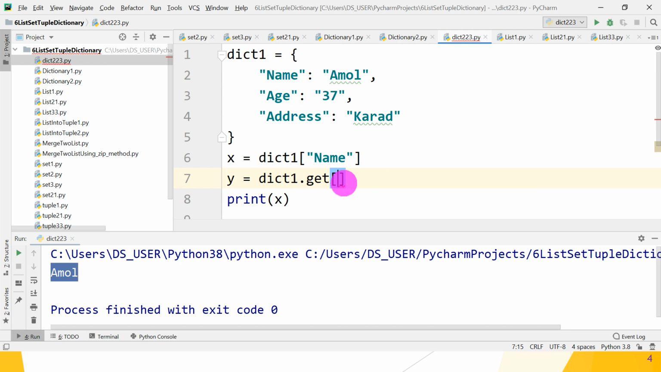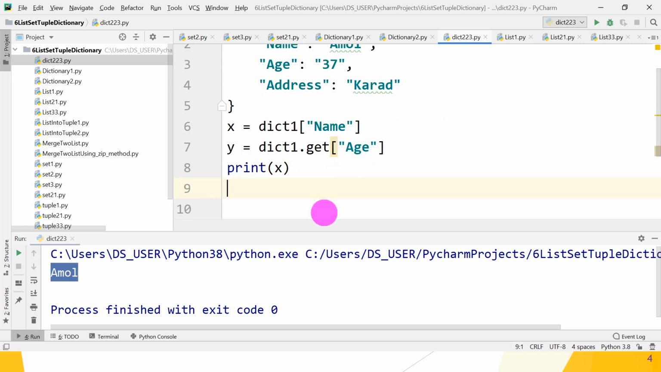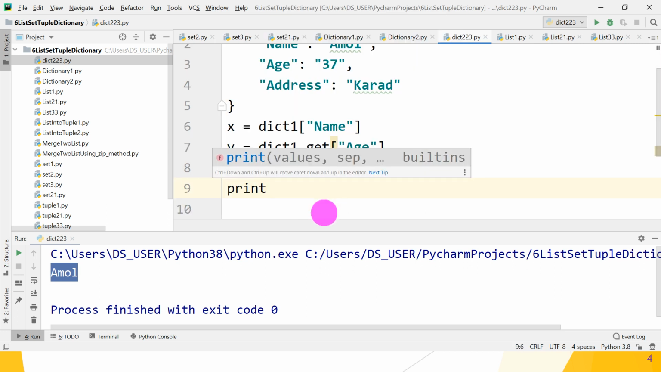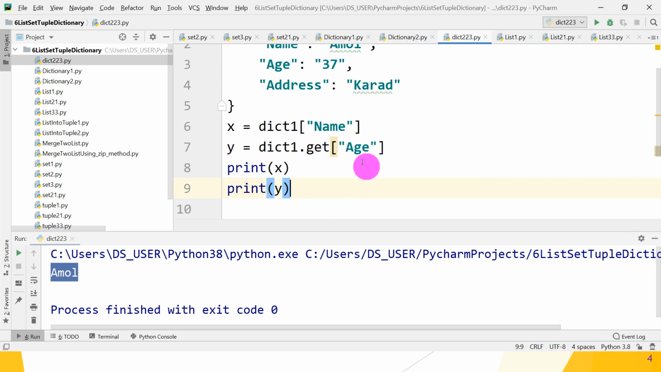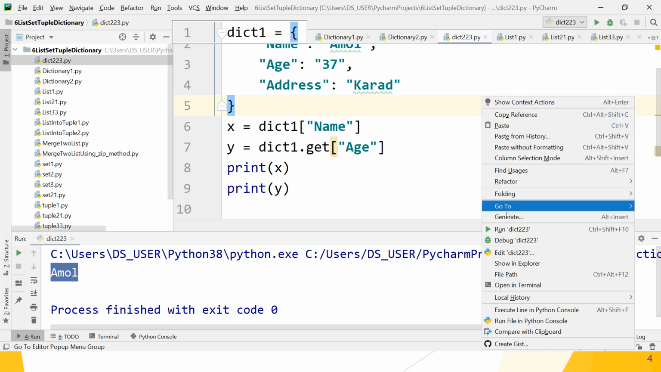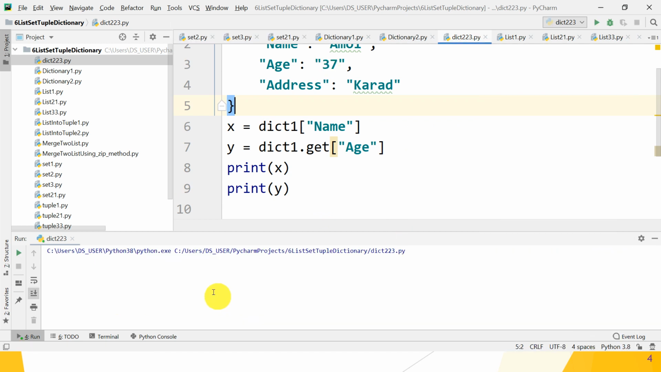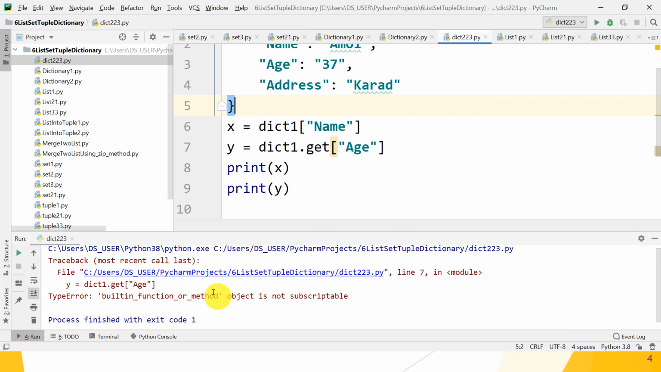So what is the key? Which key value do you want? Age. So specify age. So inside y, what do we get? Print y. So y gives us 27. Let's check whether it works or not. Okay, it gives you some error. So what is that error? Built-in function or method does not use subscript.